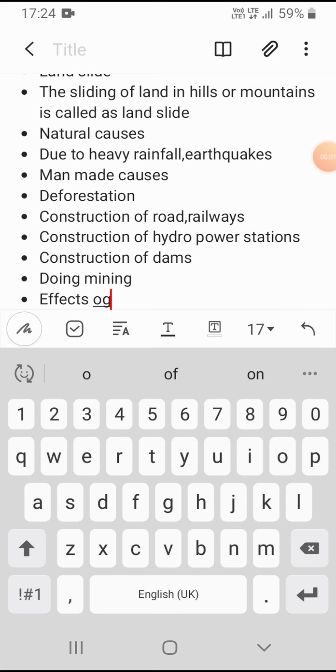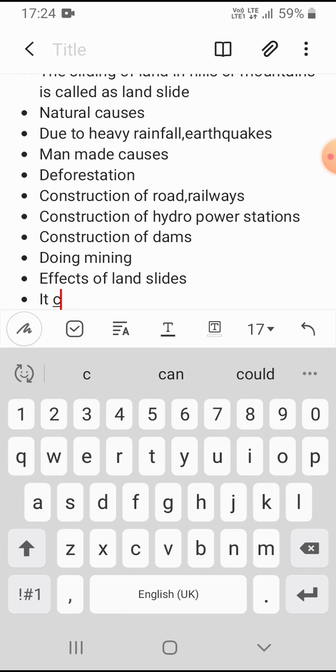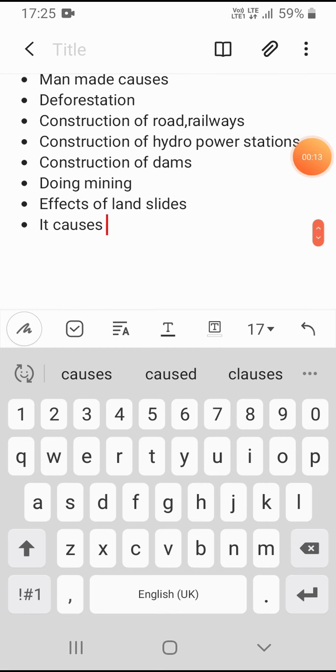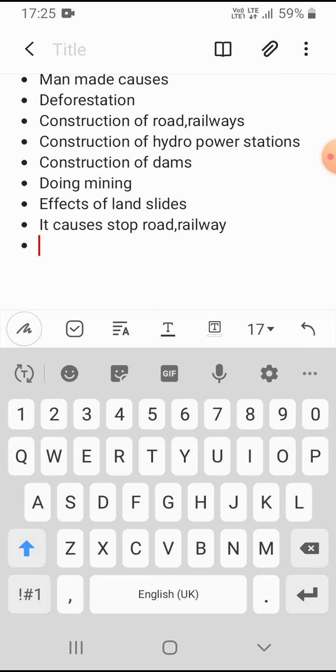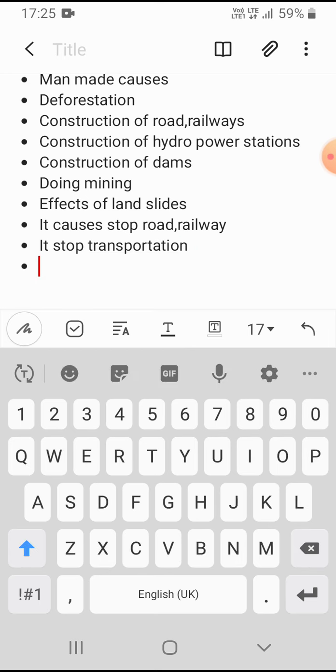Landslide, effects of landslide. So same effects. It causes the stop of roads and railways. It stops transportation, and it harms transportation.